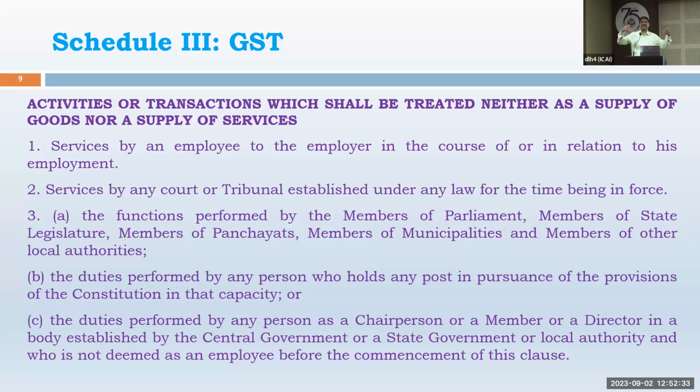Suppose tomorrow the law is changed. Law can change. Suppose tomorrow GST law says that service provided by employee to employer is a service, and it will be subject to RCM. Then what will happen? Every employer will pay RCM. The employee will not take the GST number, but the employer already has the GST number. So every employer, every salary, wages debited, every bonus debited will offer RCM and again will claim the input credit of RCM because it is used for the business purpose.